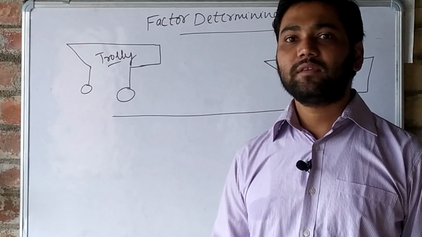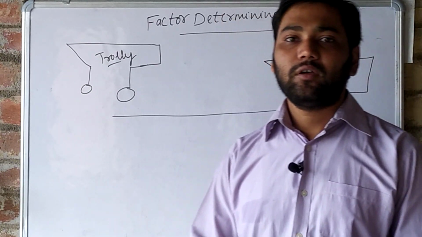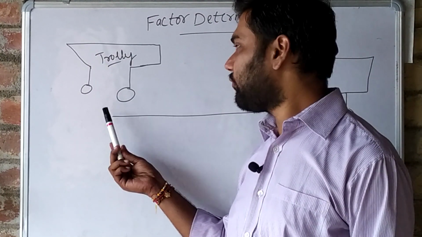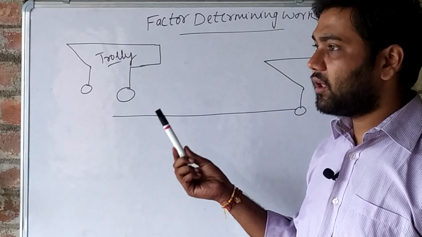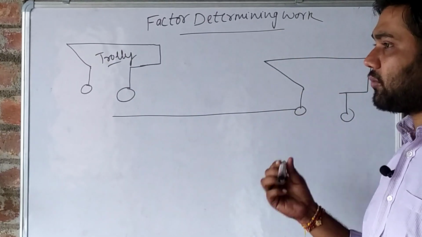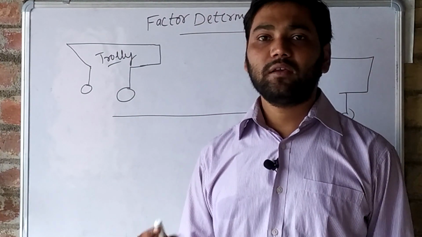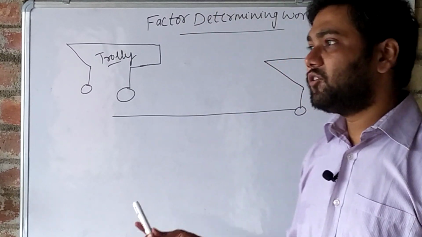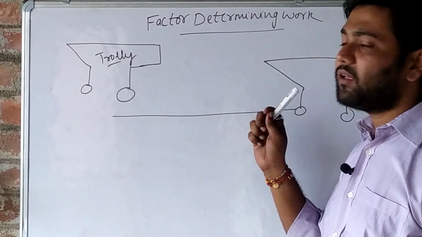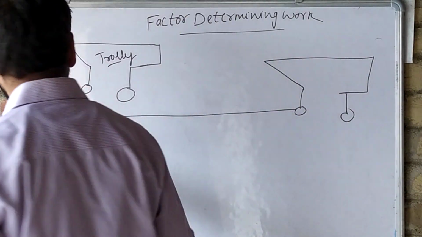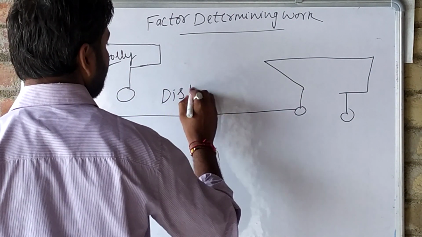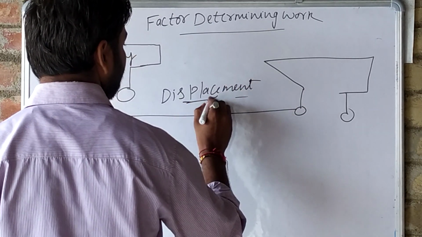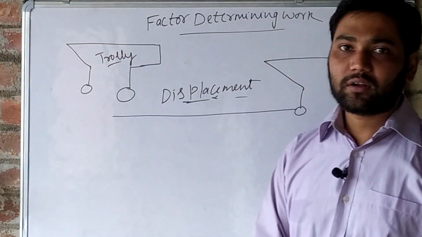We have applied force from our hand. Because of the force, the trolley bag is displaced from its position and it reaches from one position to the other position. So we will say that our work is done. Why? Because displacement is caused. Because of that we will say that work is done.